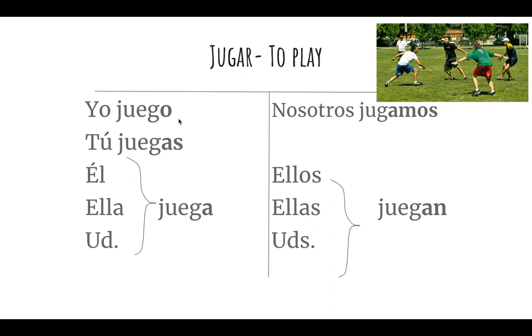So listen and pay attention closely and try to say it with me. Again, the J makes an H sound in Spanish. Yo juego, tú juegas, él juega, ella juega, usted juega, nosotros jugamos, ellos juegan, ellas juegan, ustedes juegan.